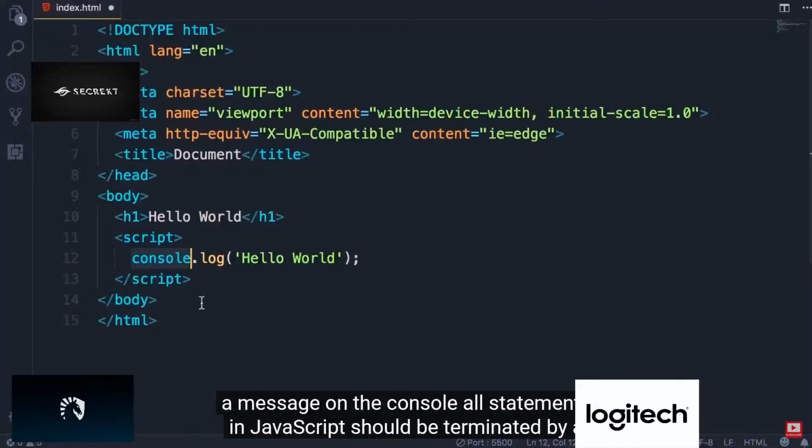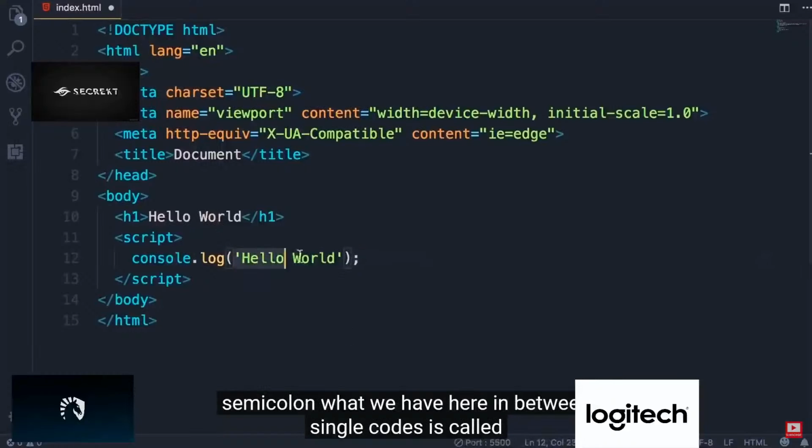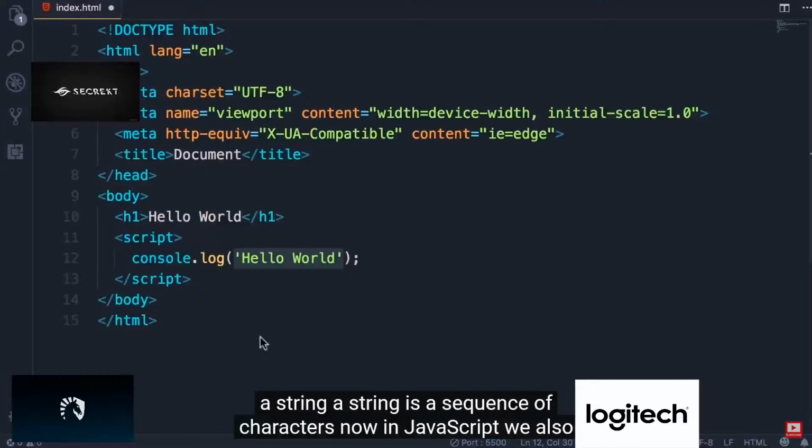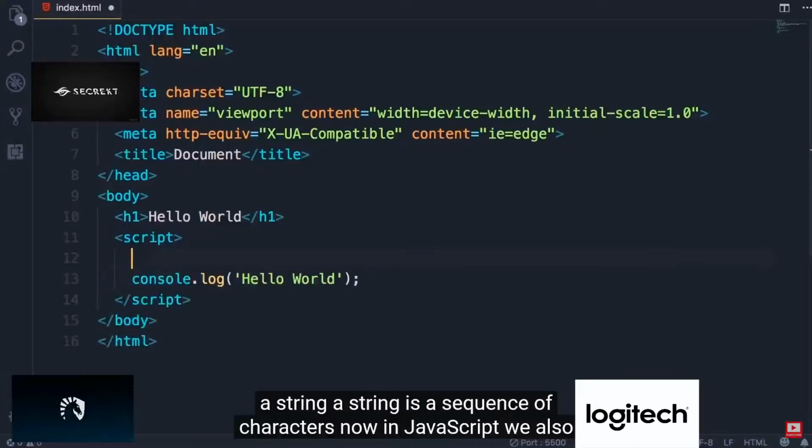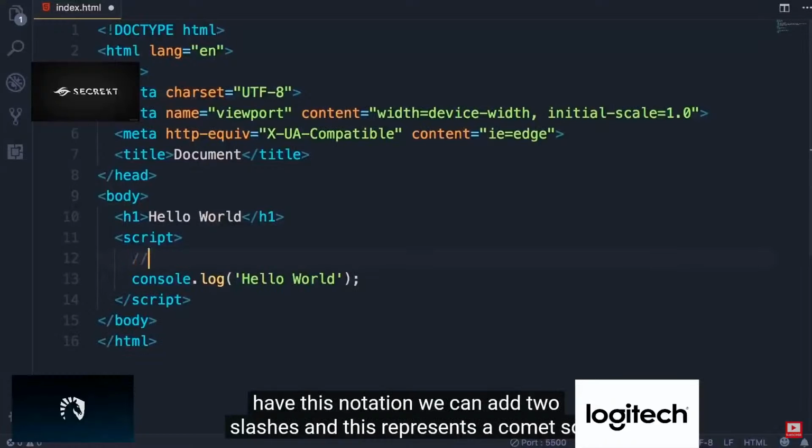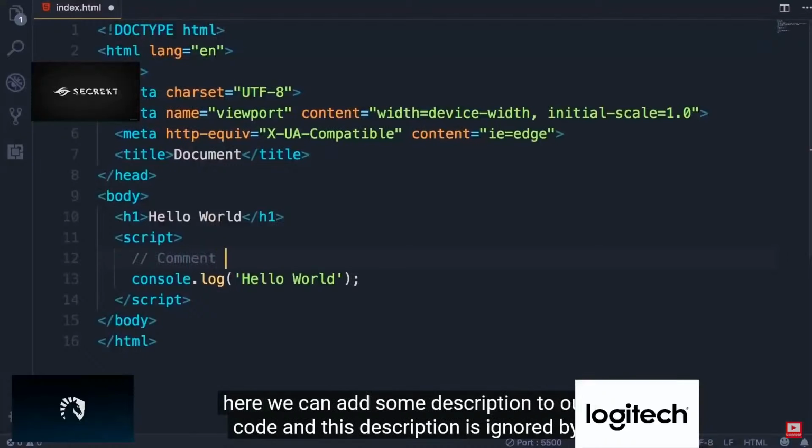All statements in JavaScript should be terminated by a semicolon. What we have here in between single quotes is called a string. A string is a sequence of characters. Now in JavaScript, we also have this notation. We can add 2 slashes, and this represents a comment. So here we can add some description to our code.